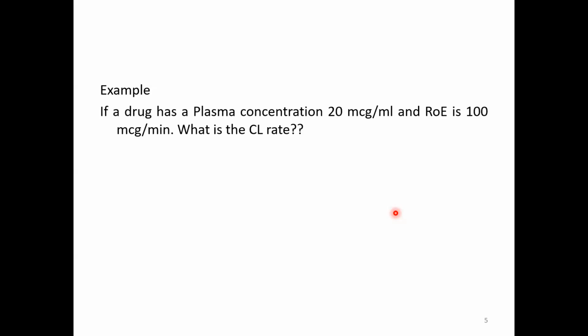Let us consider one example for this. If a drug has a plasma concentration of 20 microgram per ml and the rate of elimination is 100 microgram per minute, what is the clearance rate? We already saw that clearance is equal to rate of elimination divided by the plasma concentration. Applying these values, you get 100 divided by 20, the microgram cancels, and you get 5 ml per minute as the answer. So clearance here is 5 ml per minute, or every minute there is a clearance of 5 ml.